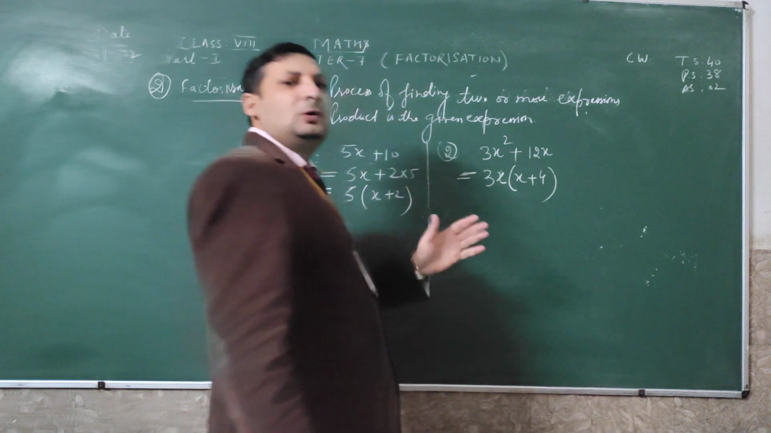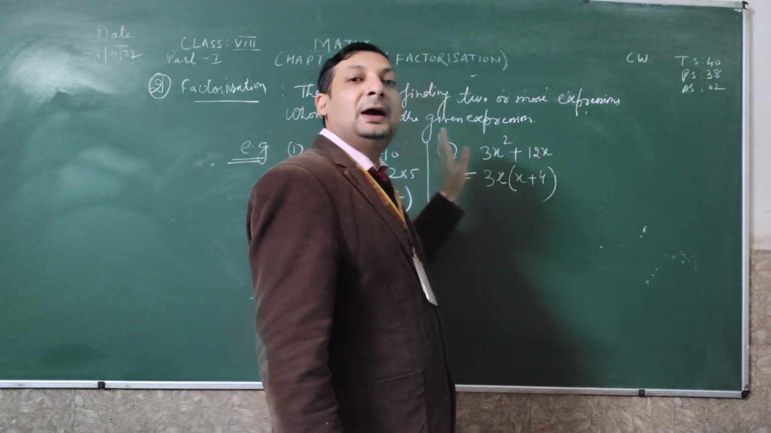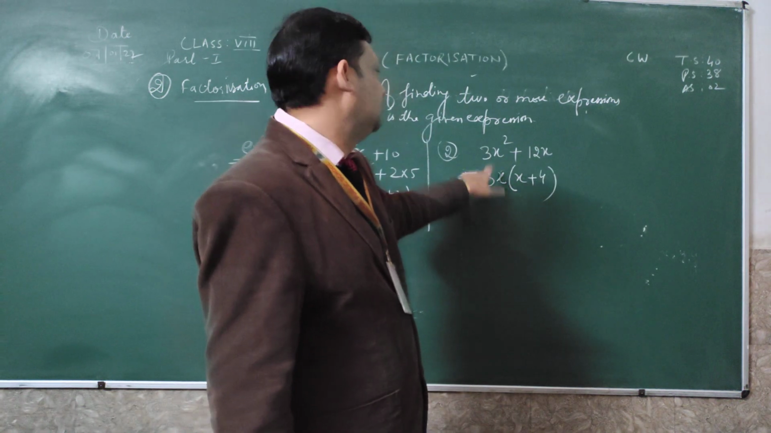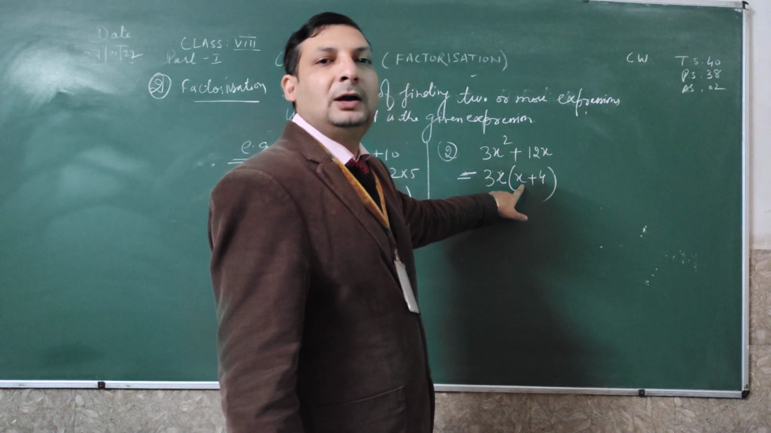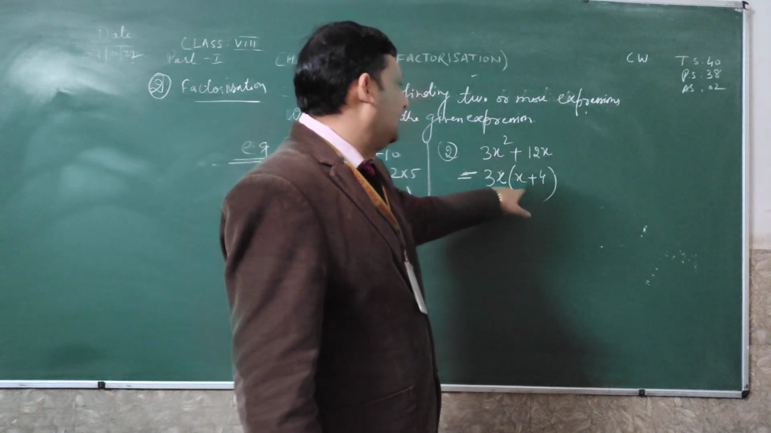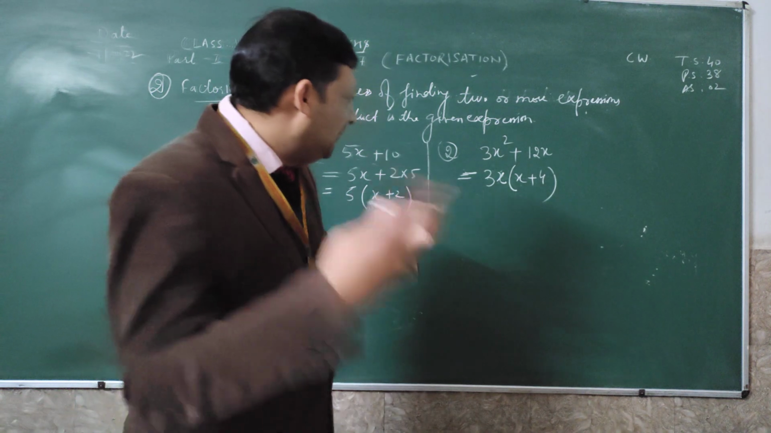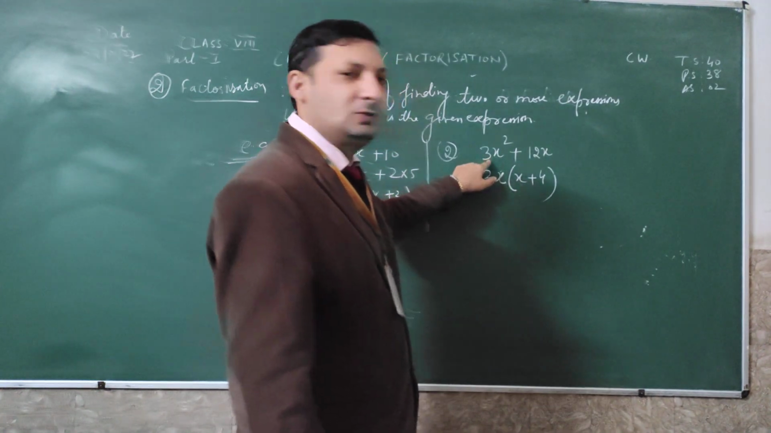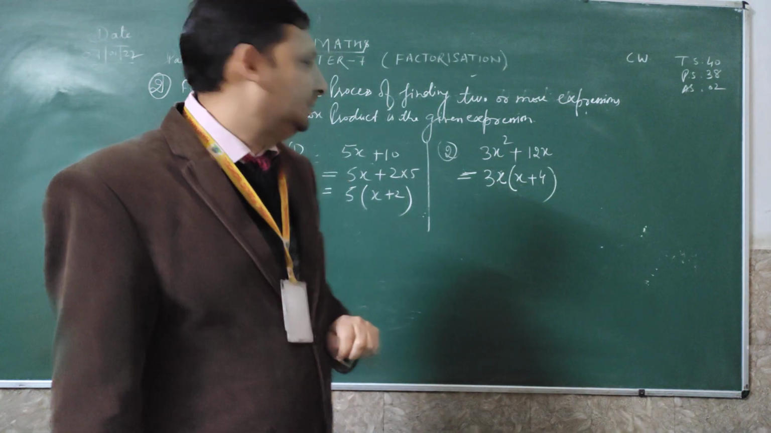In simple words, whichever common factor you take outside, you divide the whole given expression by that common factor. So see, 3x square divided by 3x gives x. 12x divided by 3x, the answer will be 4. Now you can multiply and verify your answer: 3x into x, 3x square; 4 into 3x, 12x. This is called a factorization.